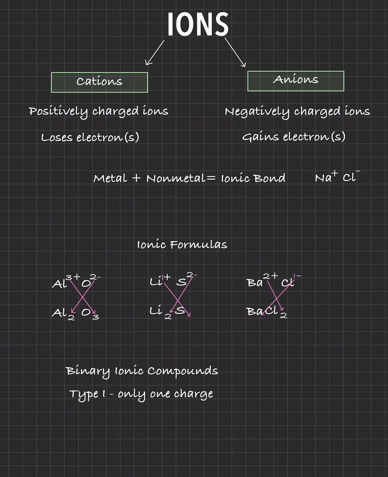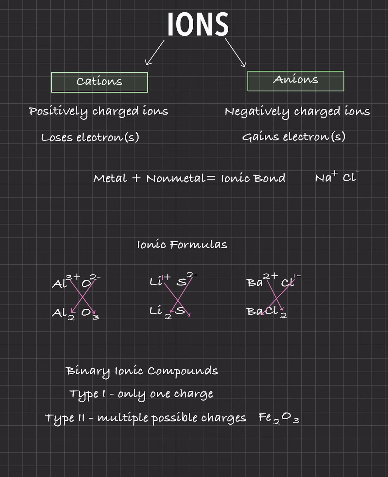So when you have type 1, it's because you have only 1 charge. If you have type 2, it's because you have multiple charges. And usually that happens because you have a transition metal. I'm not going to go into the naming in this video, but I wanted to show you that it's really simple. So again, let's do a review.